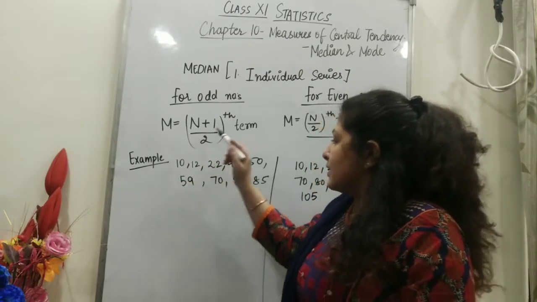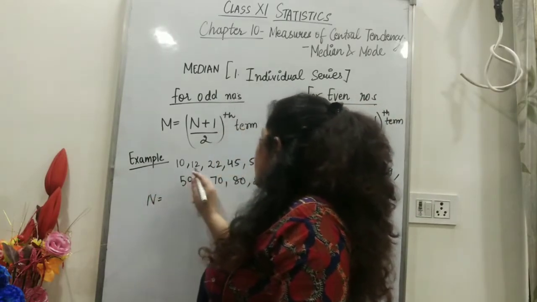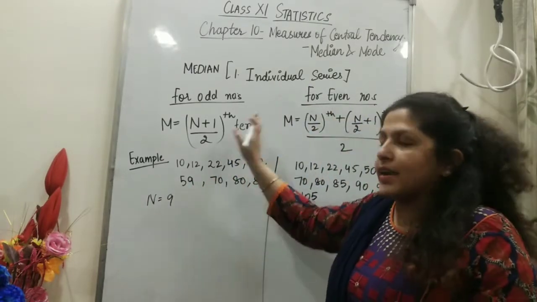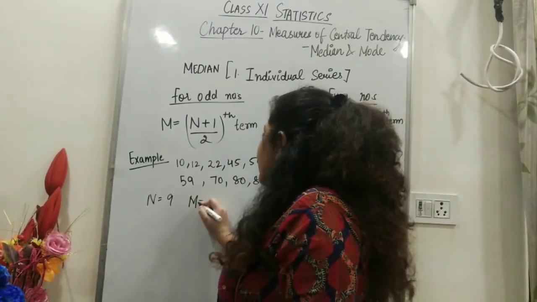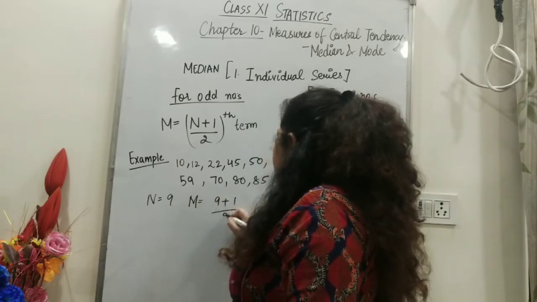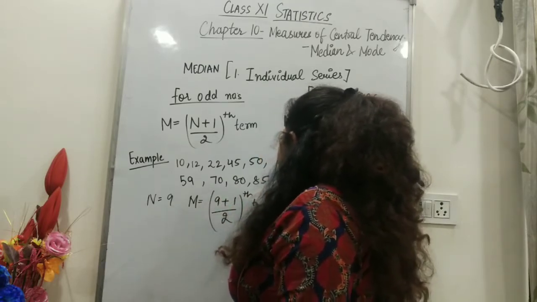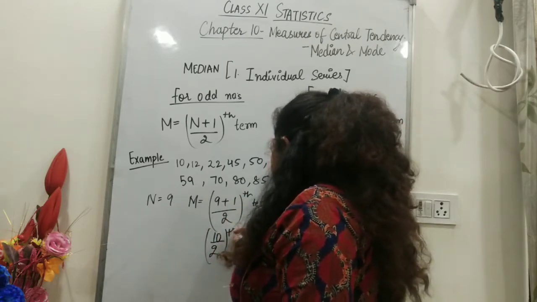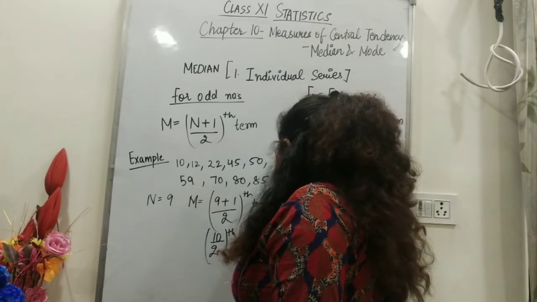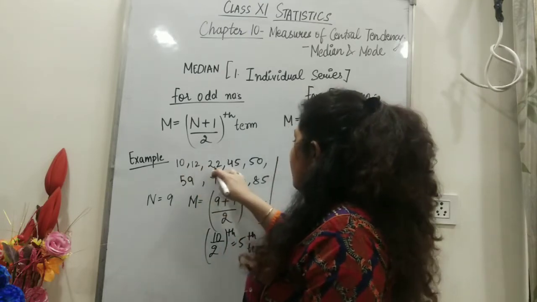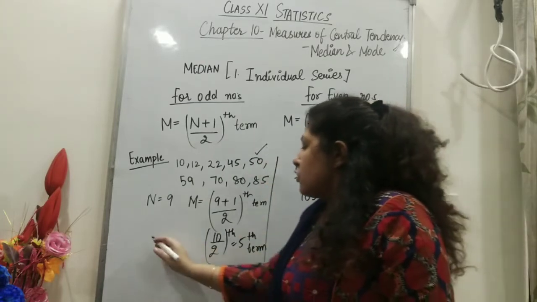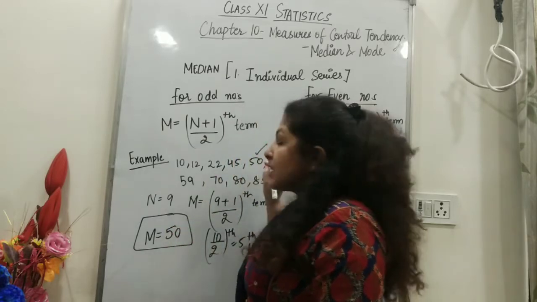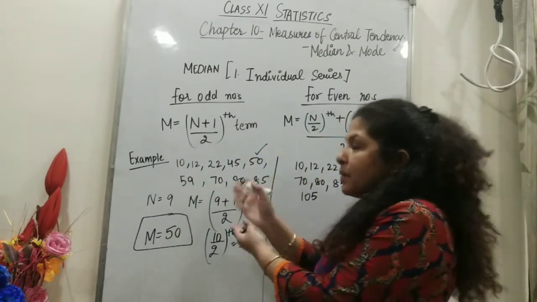So just check what is n here. n is 1, 2, 3, 4, 5, 6, 7, 8, 9. So n is 9, so definitely it is an odd number, so I can use this formula. My median can be calculated as 9 plus 1 by 2th term, that is 10 by 2th term. So the 5th term is my median. Check what the 5th term is. 50 is my 5th term, so my median for this example will be 50. That means 50 is the number which is dividing the series into two equal parts.